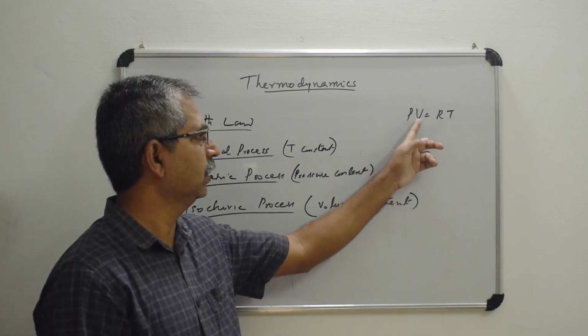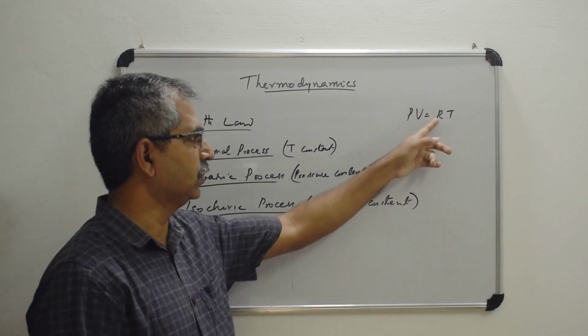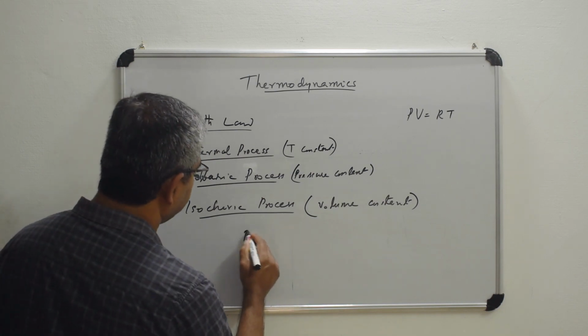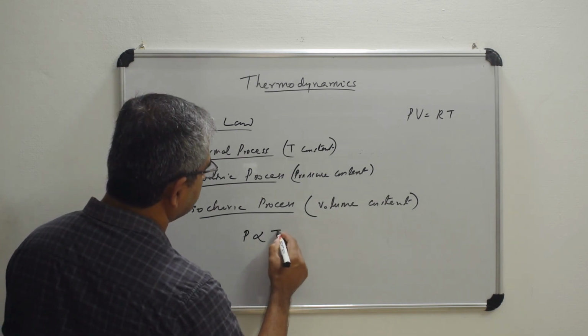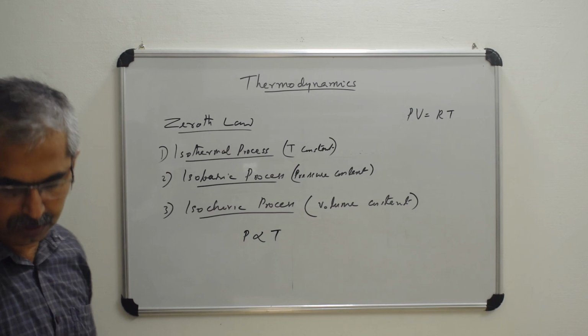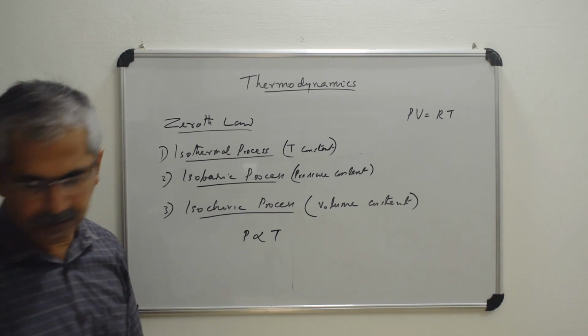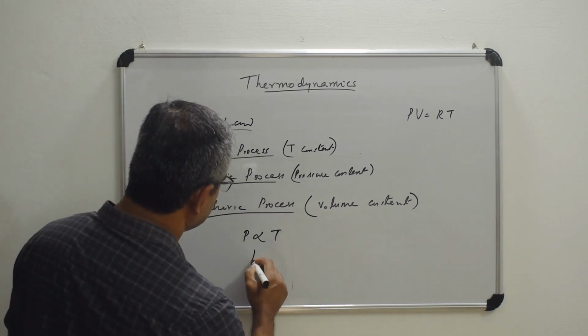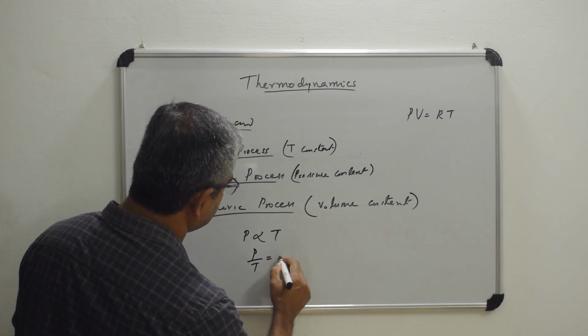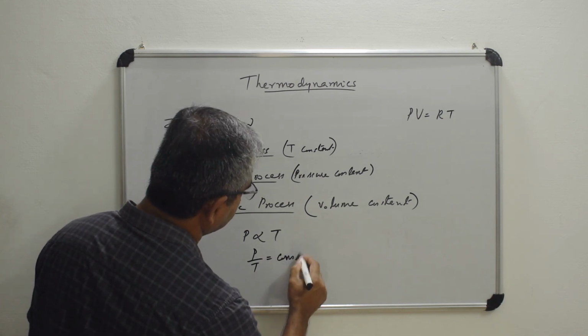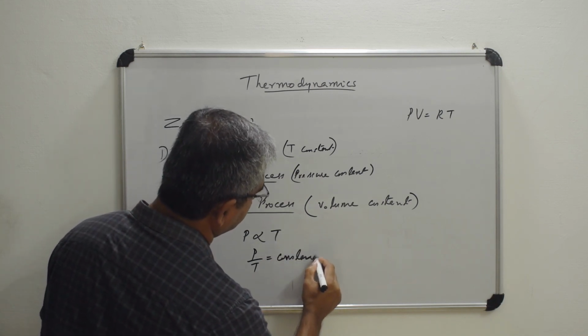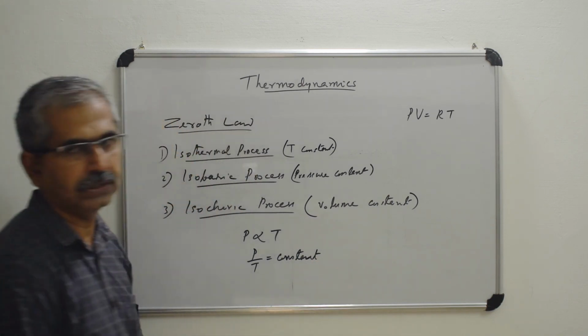So that means volume is constant, R is constant, and you can write P, the pressure, is proportional to the temperature. Okay. Or you can write P by T is a constant. Okay.